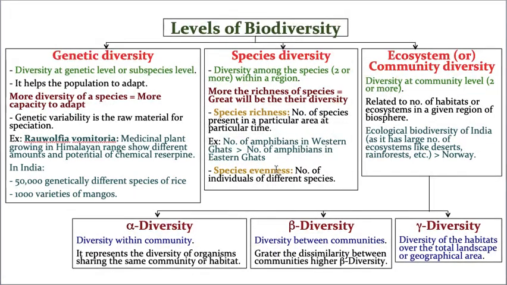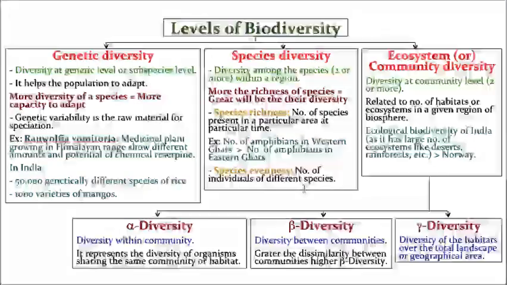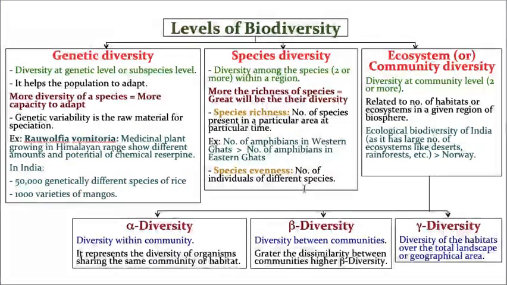Whereas species evenness, when I say this particular name, many students, at least some students, confuse it. Species evenness does not mean dogs also 100, ants also 100, pigs also 100, human beings also 100. Please don't misunderstand. Species evenness does not mean each species has a number of organisms like 100, 100, 100. It is not like that.